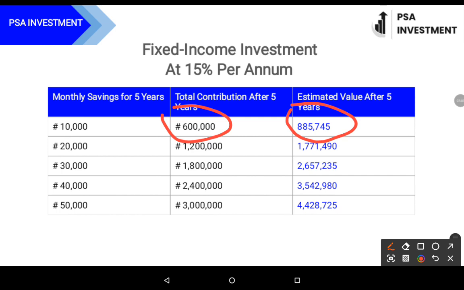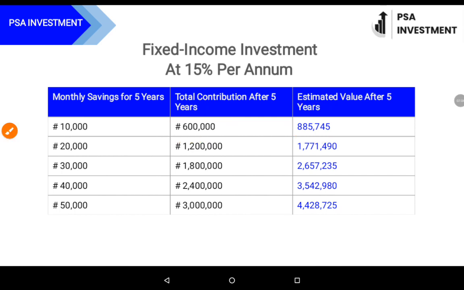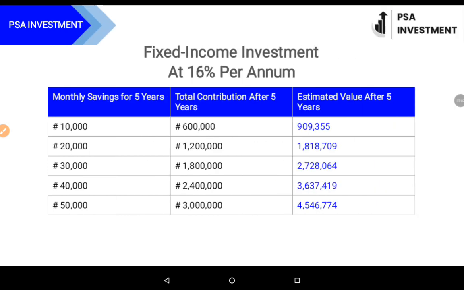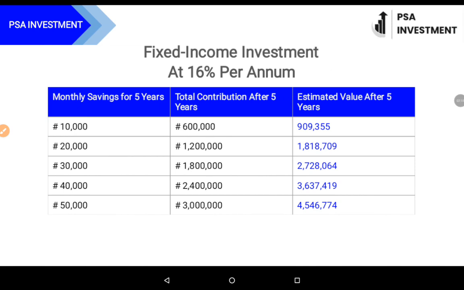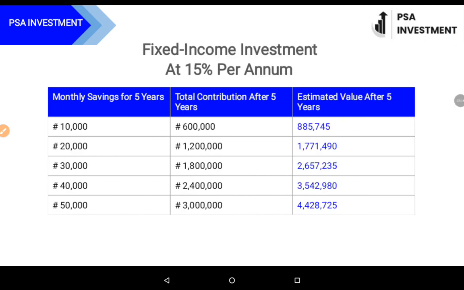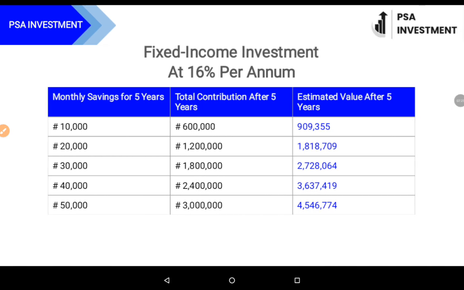So let's look at the 16% annually. With 16% annually, we have 10,000 also, which results to 909,000, compared to that of 15%, which is 885,000. So there is a bit of an increase due to the percentage change from 15 to 16, as we have above here. So considering this savings pattern by an individual, you can actually earn up to this amount.